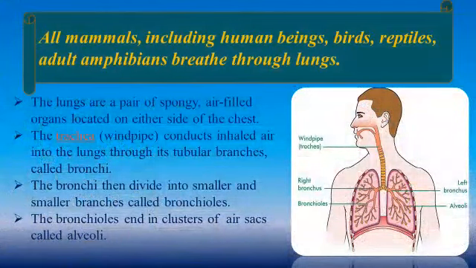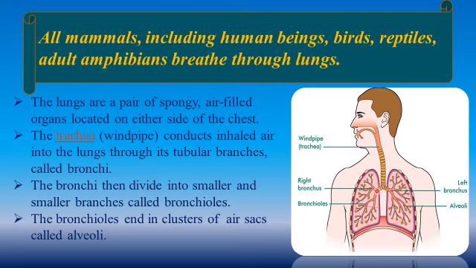Now, all mammals including human beings, birds, reptiles, and adult amphibians breathe through lungs. Look at this picture, you can see lungs over here. The lungs are a pair of spongy air-filled organs located on either side of the chest. The trachea, that is the windpipe, this is the trachea. This windpipe conducts inhaled air into the lungs through its tubular branches called bronchi. So the air we breathe in enters through our nostrils, passes through this trachea and goes to the bronchus. Okay, it reaches the lungs through this bronchus.